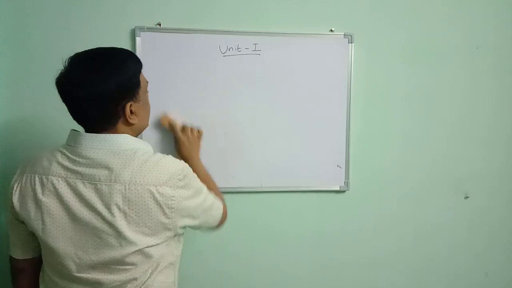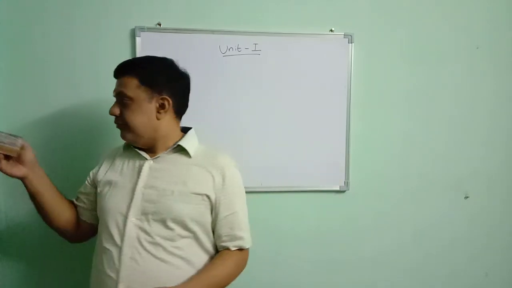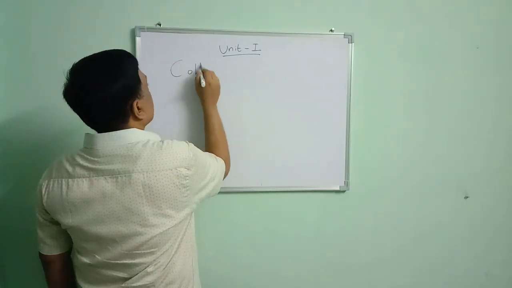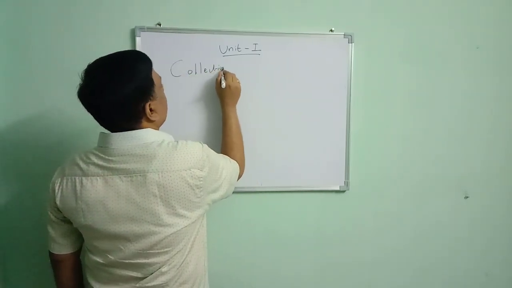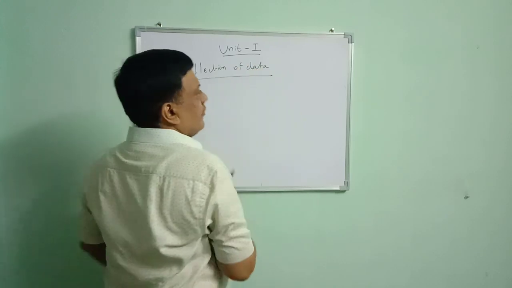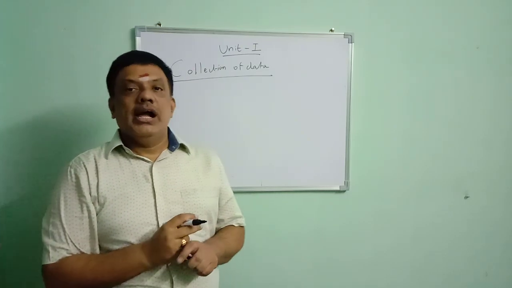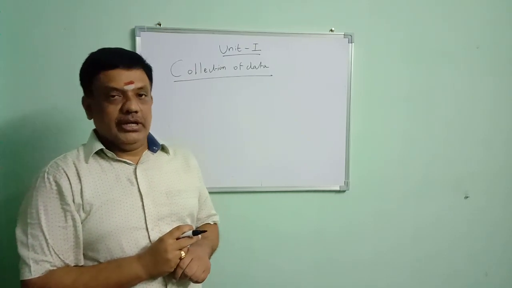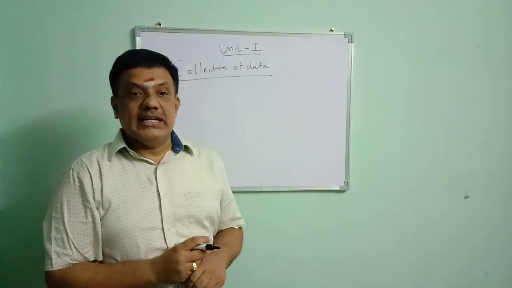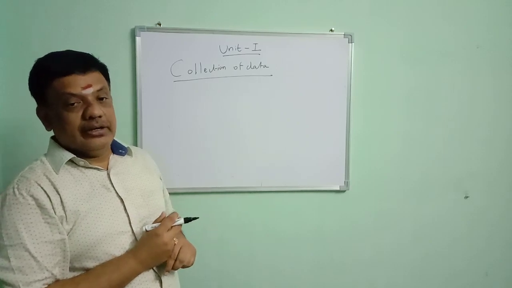Next, we move to the next topic: collection of data. Just now we defined statistics. Statistics is a science which deals with collection, classification, tabulation, analysis and interpretation of numerical data. First and foremost thing is collection of data. Suppose we are doing any statistical survey, first what we need to do? We need to collect the data.